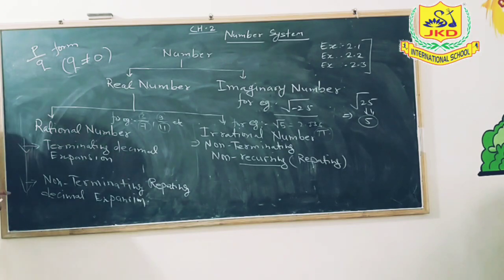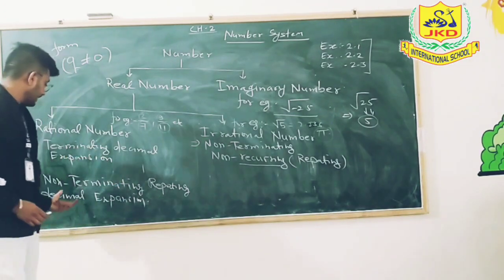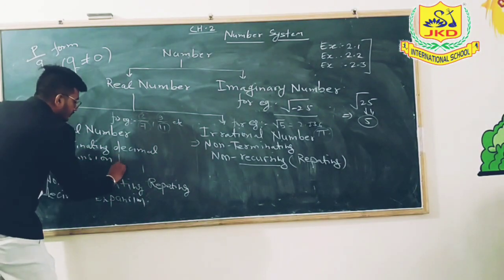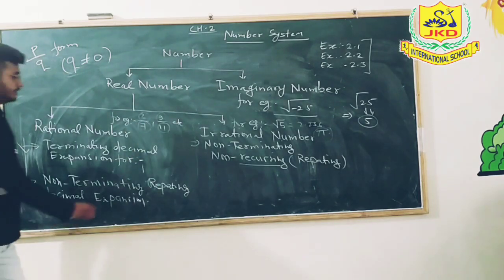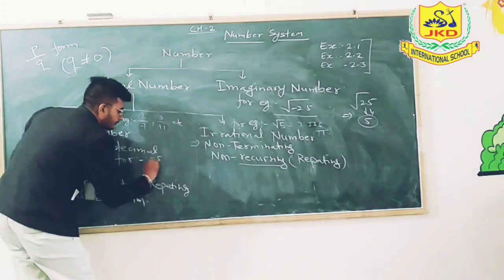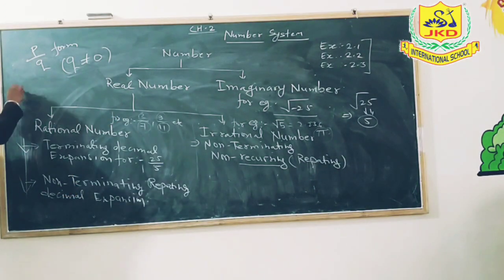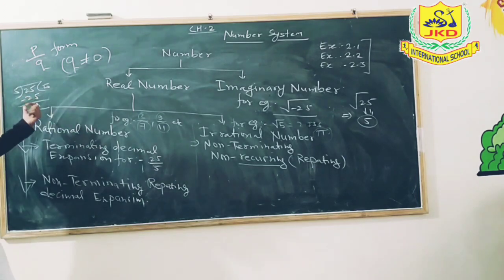Okay, so now we are going to give you one example of terminating and non-terminating repeating rational numbers. For example of a terminating rational number, like 25 upon 5. If I divide 25 upon 5, then we will get 5, 5 fives are 25, and we will get remainder 0.